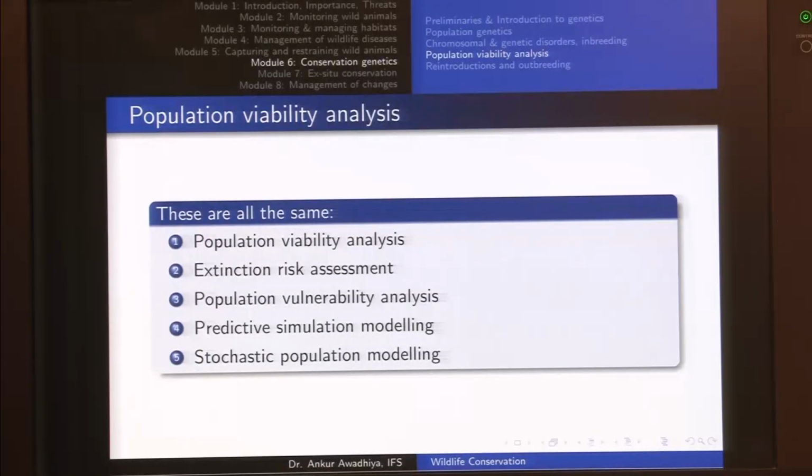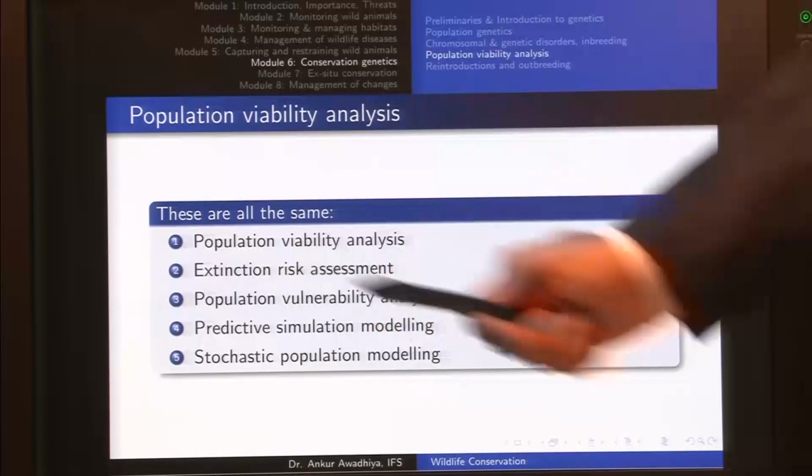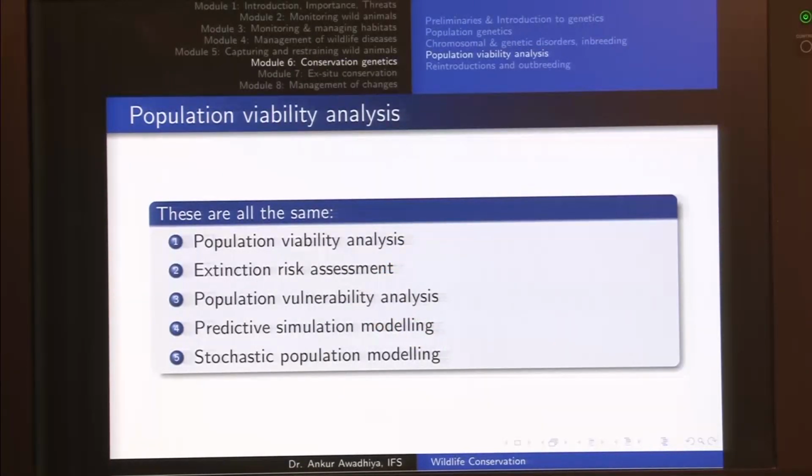Now, population viability analysis also goes by a number of other terms such as extinction risk assessment. In this case we are trying to emphasize that we want to know the probability of the population getting extinct in a decided time frame. So, it is an extinction risk assessment. It is also a population vulnerability analysis. Why is it a vulnerability analysis?